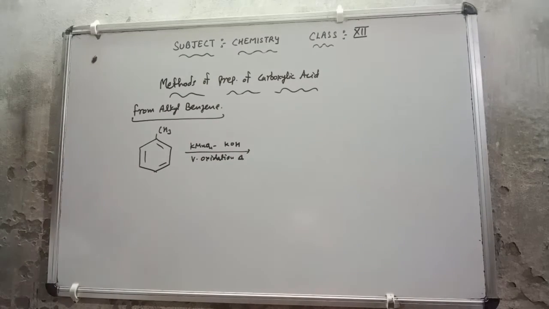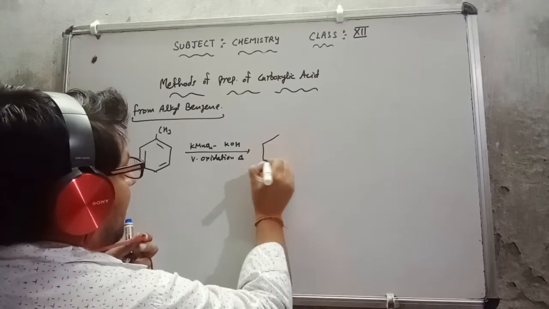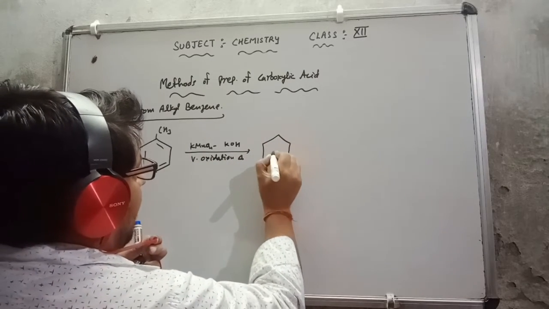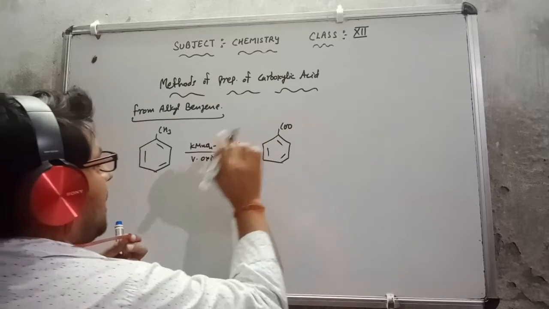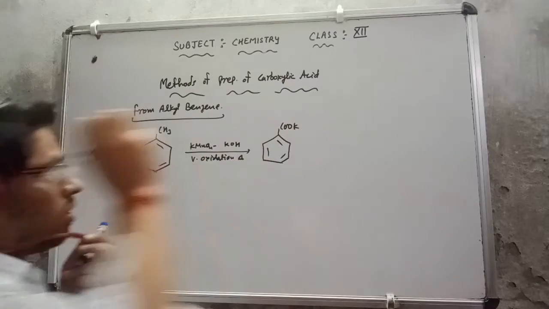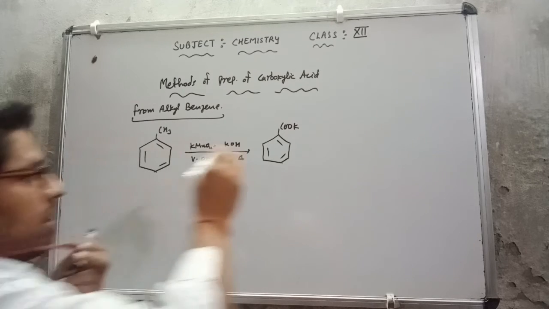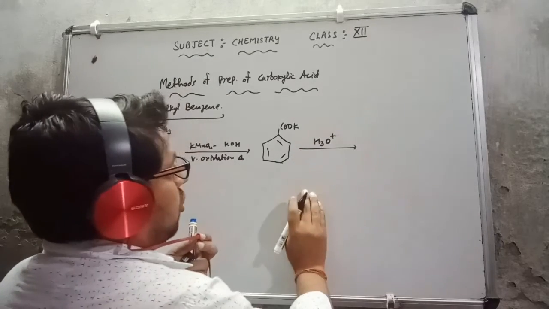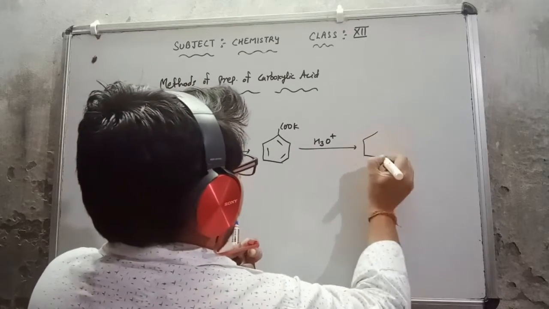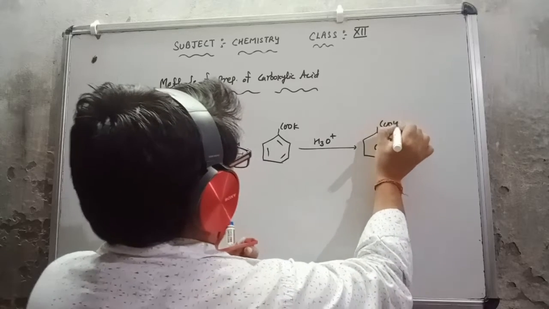Then first of all I get the potassium salt, meaning this alkyl chain is converted into COOK, the potassium salt of carboxylic acid. After that, this is hydrolyzed with H3O positive, and then it is converted into benzoic acid, COOH.